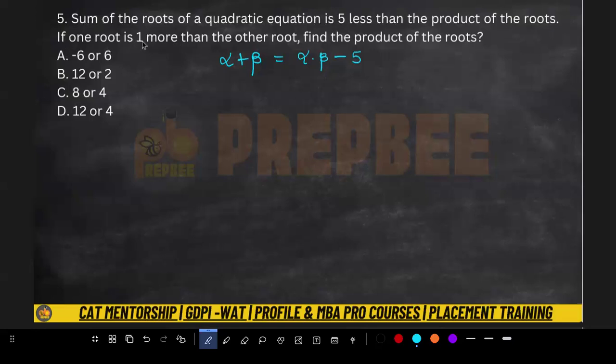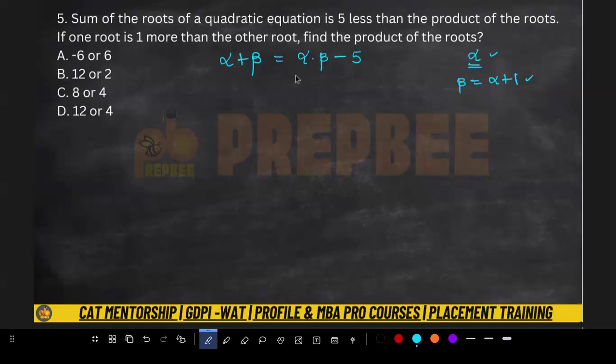If one root is 1 more than the other, that's the same. What it is saying is, if one root is alpha, then beta should be 1 more than alpha, let's say alpha plus 1. So if one root is alpha, the other root will be alpha plus 1. This is what they are saying. Then find the product of the roots.